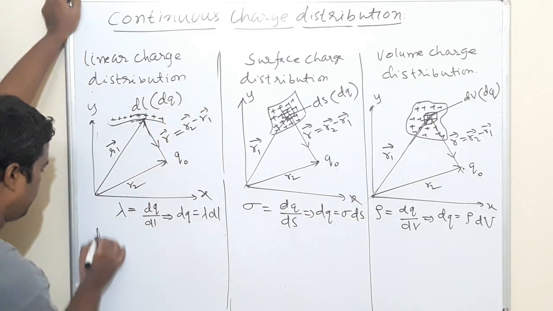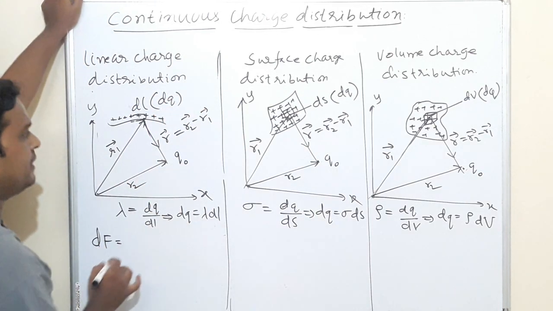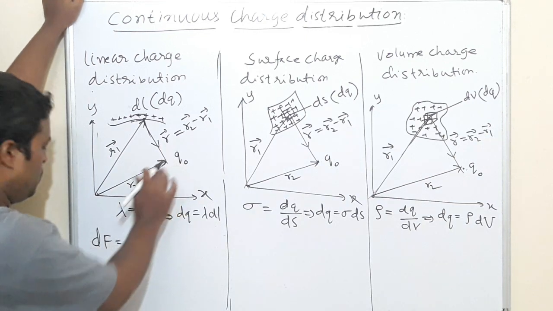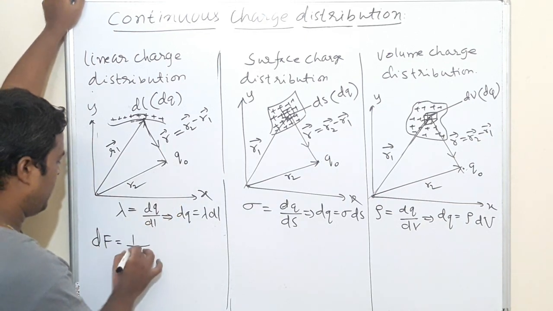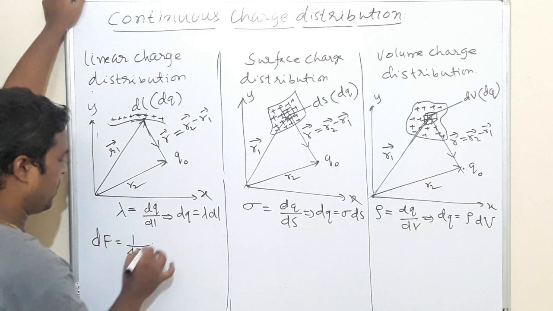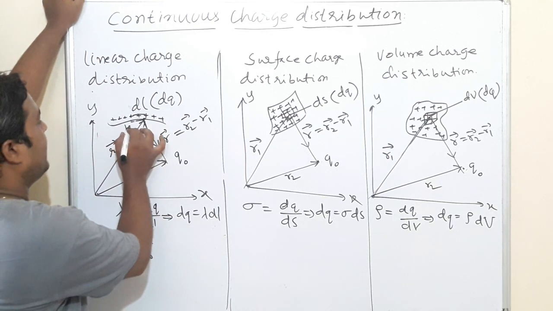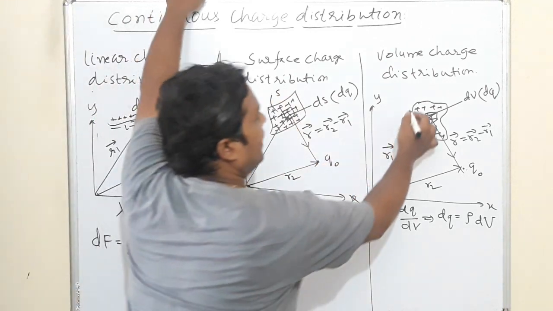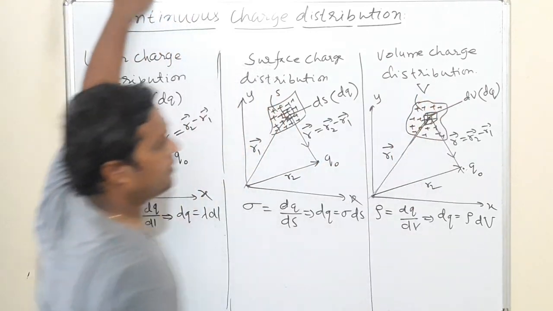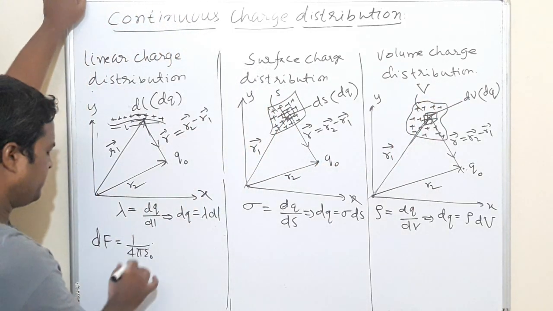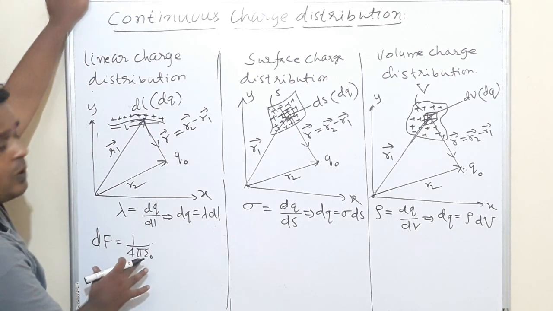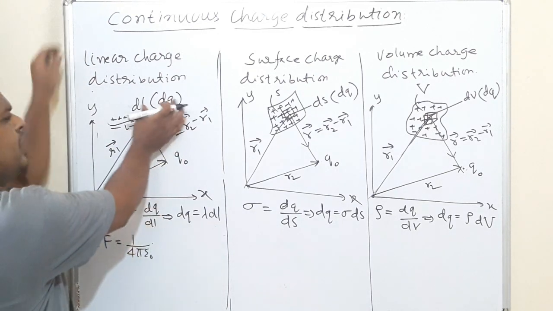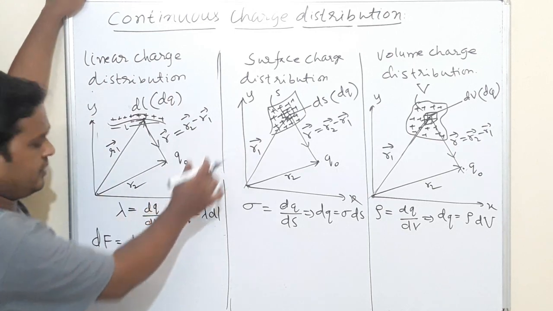Then the small force acting on this q naught should be equal to 1 by 4 pi epsilon naught. The length of this line is L, here the area is S, and here the total volume is V. Why am I taking small force? This is the force exerted by only the small charge, not the entire charge.